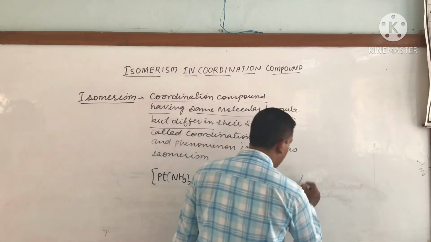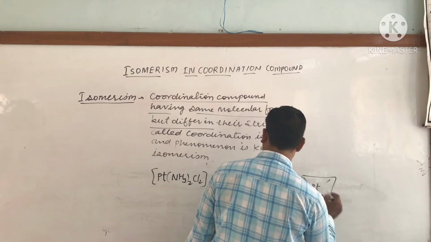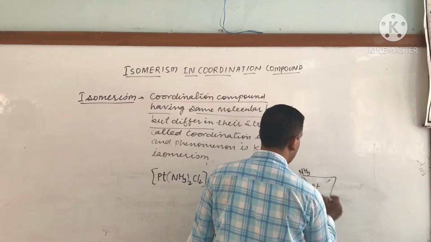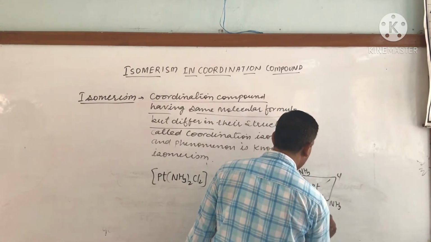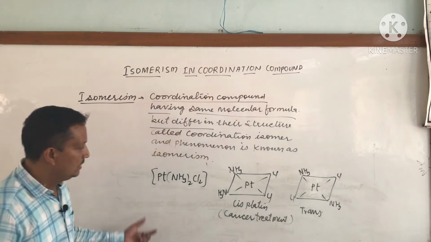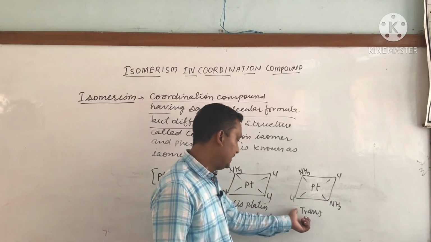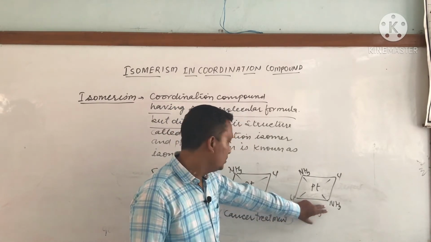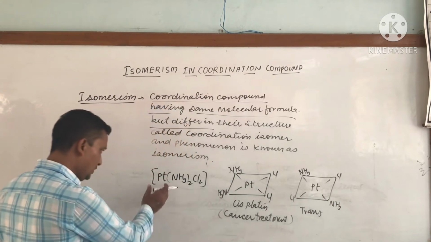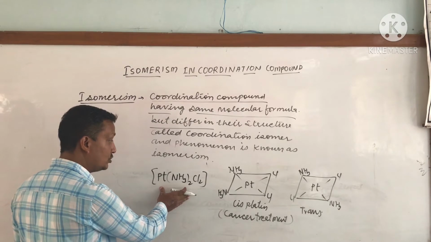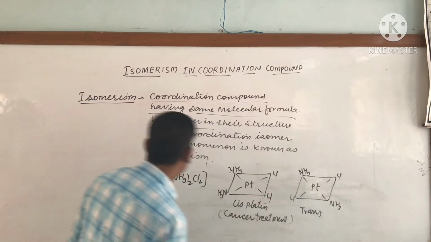Okay, and this complex would be like this: NH3 and NH3 and Cl and Cl. This is the trans form of this molecule. So there are two isomers, cisplatin and transplatin. Transplatin has no use, but cisplatin is a very important compound in cancer treatment. Okay, so these are the geometrical isomers of square planar complexes. Many other examples can be taken.